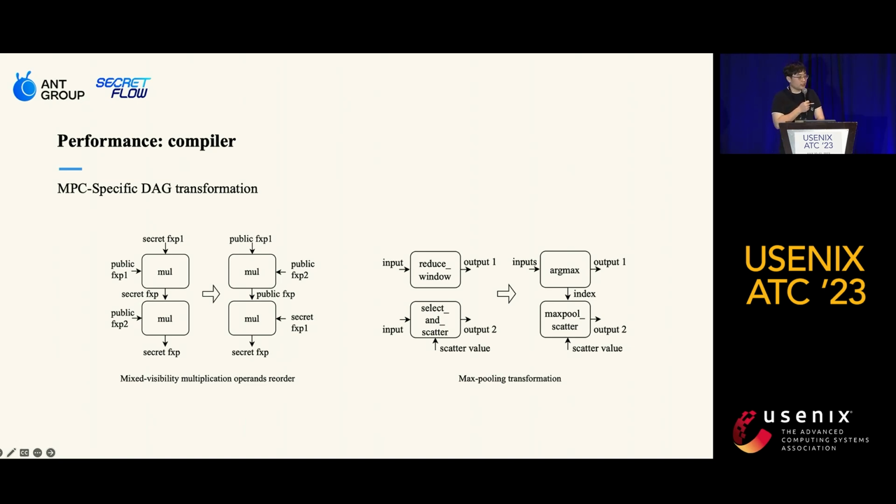While this is typically not very expensive in plain text scenarios, it becomes super expensive in MPC cases, because comparison in MPC is usually quite expensive since it involves network communication. To address this, the compiler rewrites the first reduce window to also return a one-hot encoded indexing vector that can be reused by the later scatter operation. This reduces the network communication and computation, thus improving the overall efficiency of the system.